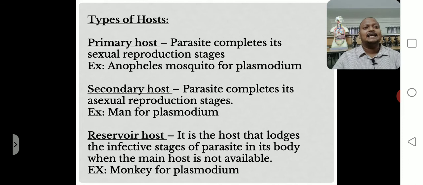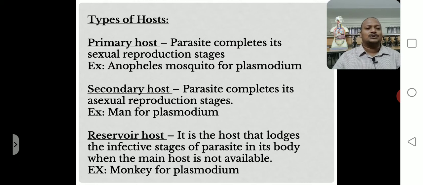In man. So man is the secondary host for plasmodium. Why? Because during the completion of its life cycle, plasmodium exhibits the asexual life cycle process in man.